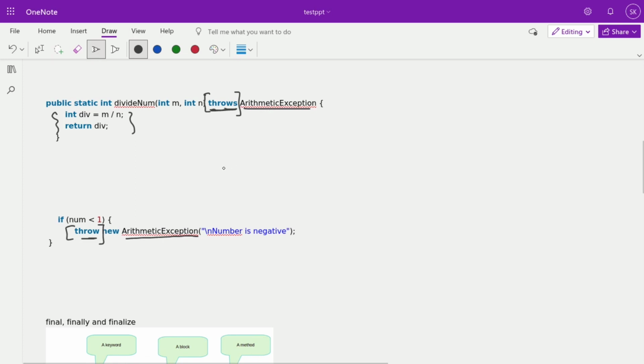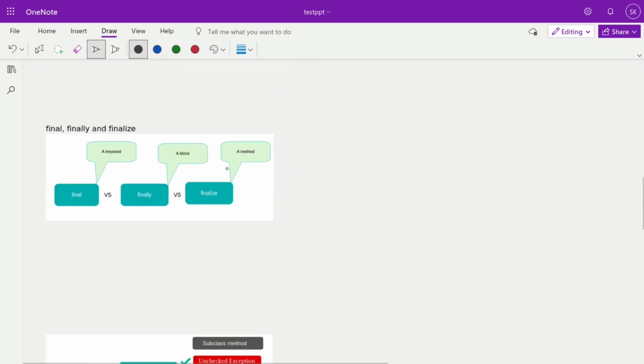Okay, next is final, finally, and finalize. Final is a keyword, finally is a block, and finalize is a method. The final keyword can be used at the class level or the method level. Any example of final? Yes, the basic example is the String class. The String class is final because it won't get overridden, and the value won't get changed. That's why we give the String class as the example.